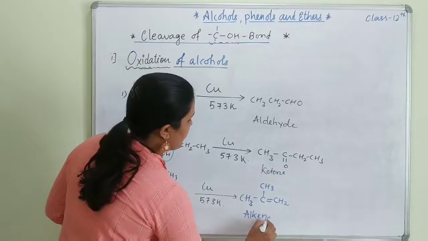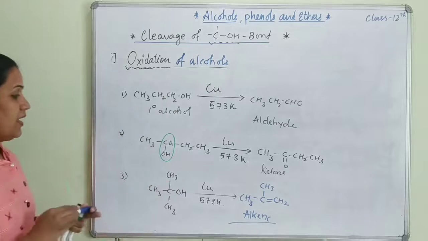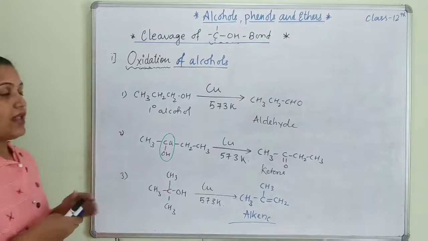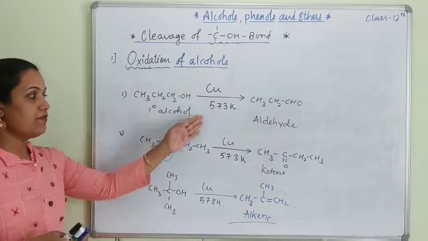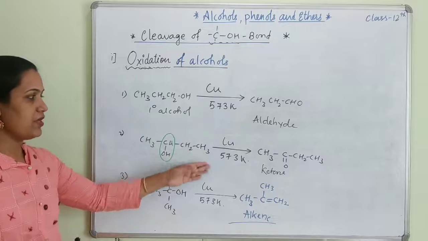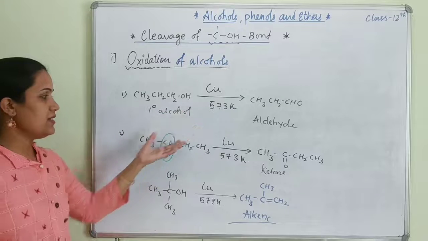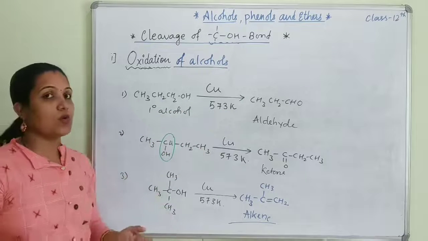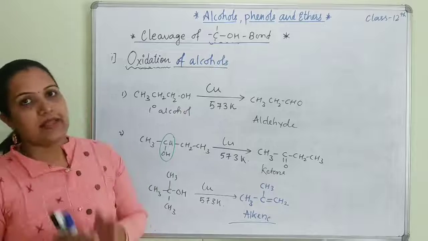So students, keep in mind that when alcohols react with copper at the same temperature, primary alcohol gives aldehyde, secondary alcohol gives ketone, but tertiary alcohol gives alkene.